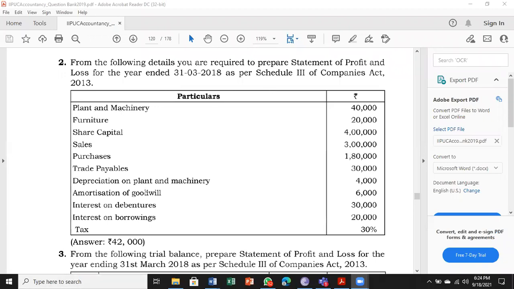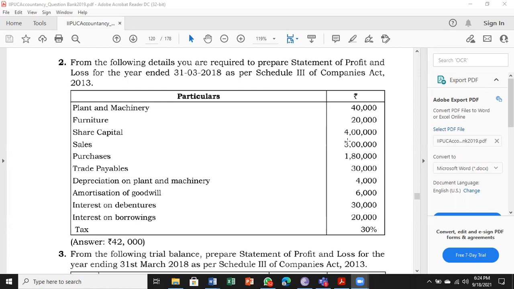And we have many items here. We have to check, does it belong to the income statement or not? For example, you're starting with plant and machinery. It is an asset. It goes to the balance sheet. Furniture is a fixed asset. Goes to the balance sheet. Share capital, 4 lakhs. It goes to the balance sheet.